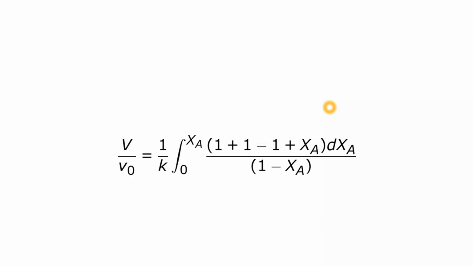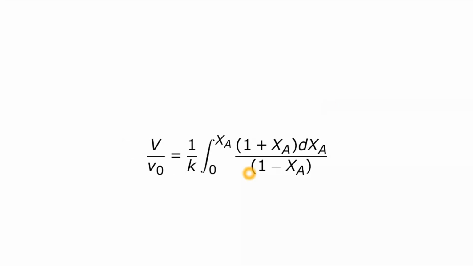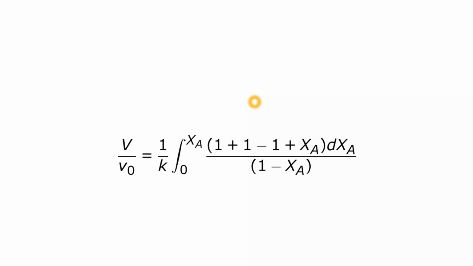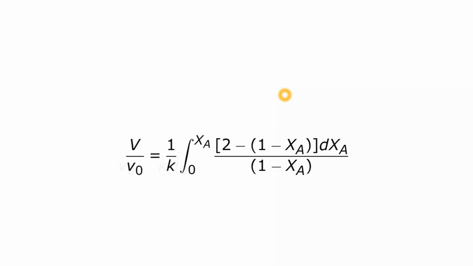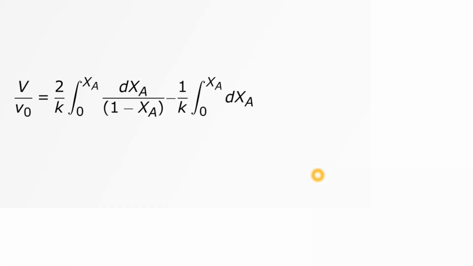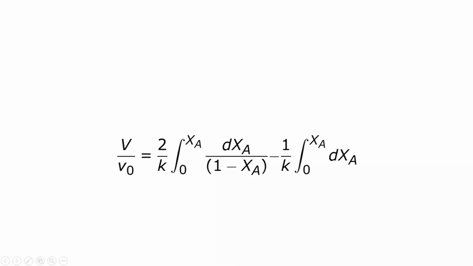For solving it, you can add and subtract 1; there is no problem with the mathematics. So we write 2 minus (1 minus Xa), and I separate these terms to get 2 by K integral 0 to Xa dXa upon (1 minus Xa) minus 1 upon K integral 0 to Xa dXa.